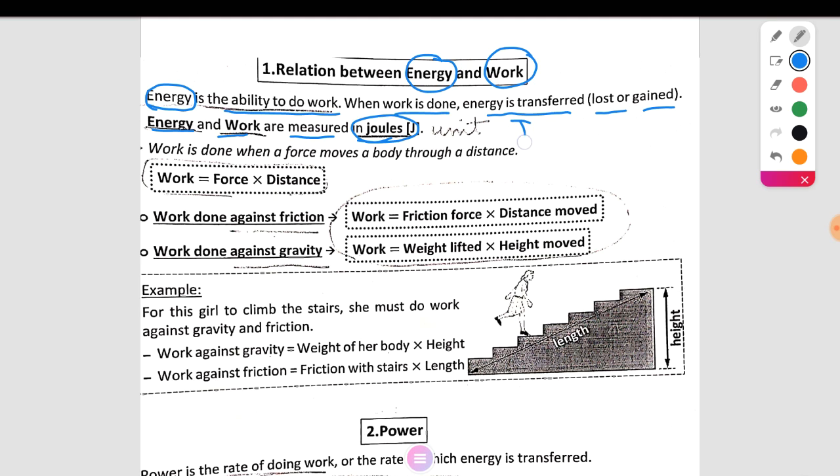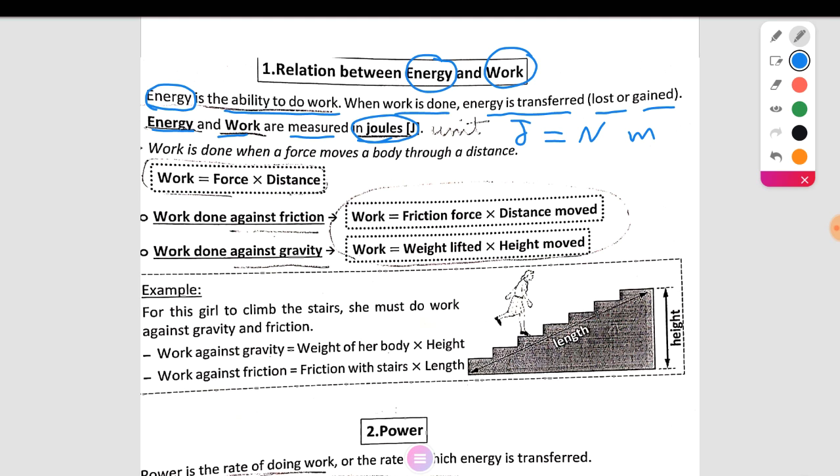Joule equals Newton dot meter. The unit for measuring energy, or the unit for measuring work done, is joule or Newton dot meter.